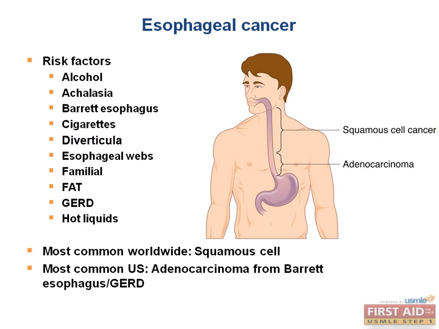You can remember the various risk factors for esophageal cancer with the mnemonic A, B, C, D, E, F, G, H, which stands for alcohol, achalasia, Barrett esophagus, cigarettes, diverticuli, esophageal webs, familial, fat or obesity, GERD, and hot